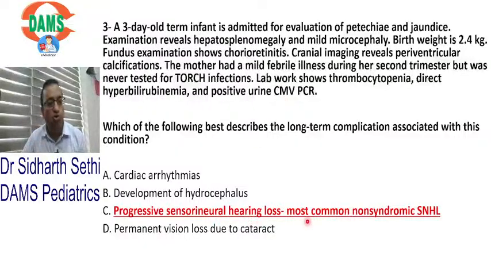CMV is the most common TORCH infection. Number 1, CMV is the most common cause of non-syndromic sensory neural hearing loss in children. Remember, CMV is a very common question in NEET INICET. Most common non-syndromic sensory neural hearing loss in children. Cool? All of you, can you just write cool in the chat box?